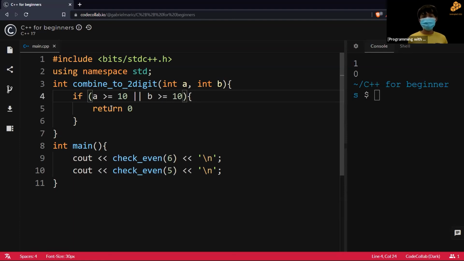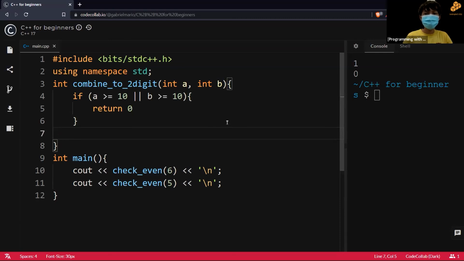So if A is more than or equal to 10, or B is more than or equal to 10, they're obviously not single digit because they're at least 2 digits. So 10 and above are all 2-digit numbers, which is why they are not single digit, and why we should return 0. When you return, the function ends completely. So anything after that will be ignored in the function. Whatever I type here, blah, blah, blah, will be ignored once the function actually returns something.